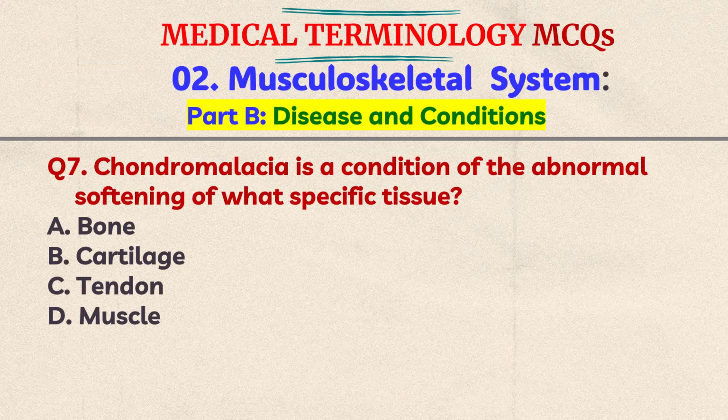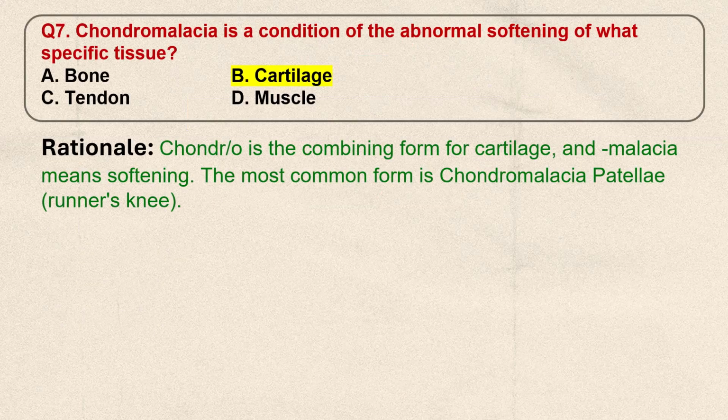Question number 7. Chondromalacia is a condition of the abnormal softening of what specific tissue? A. Bone, B. Cartilage, C. Tendon, D. Muscle. Think the answer. The correct answer is B. Cartilage. Chondro is the combining form for cartilage and malacia means softening. The most common form of chondromalacia is chondromalacia patella, that is runner's knee.